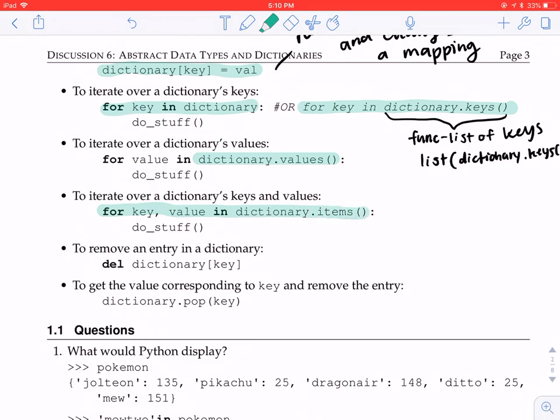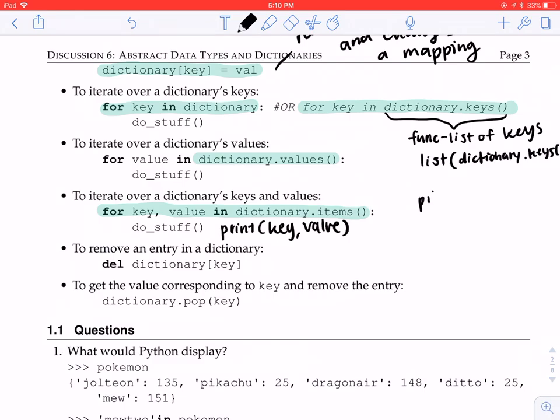What this will do is look at every single pairing in the dictionary and temporarily assign the names key and value to the key and value in that pairing. So you can print key and value, and this will print out all of the pairings.